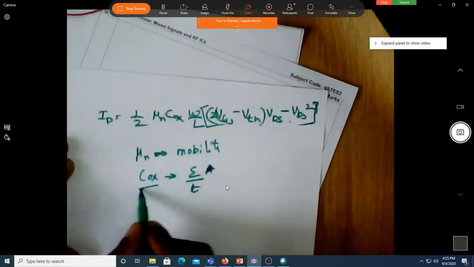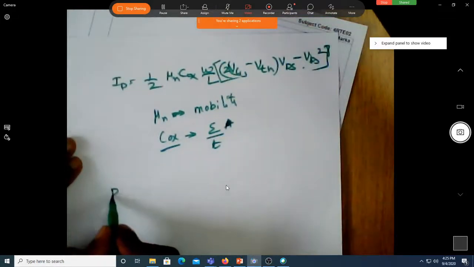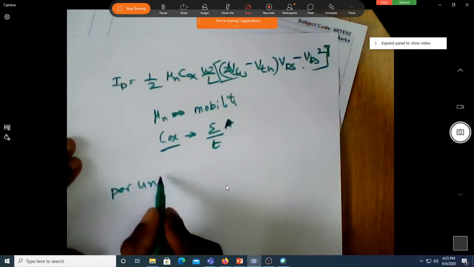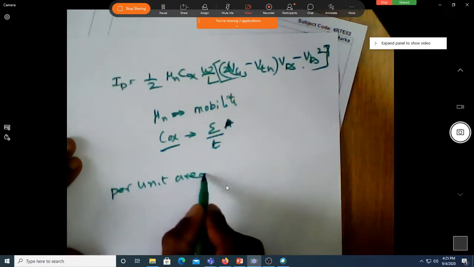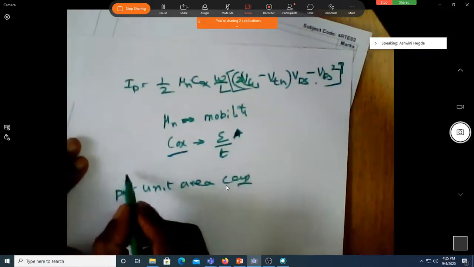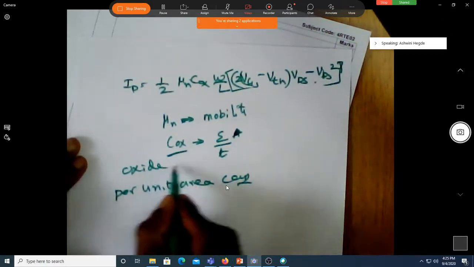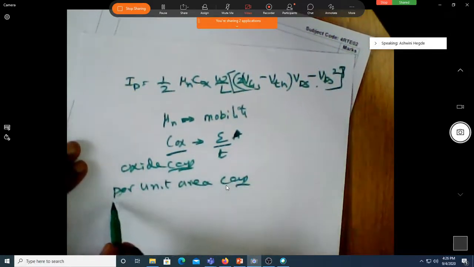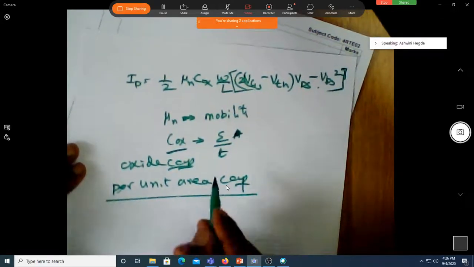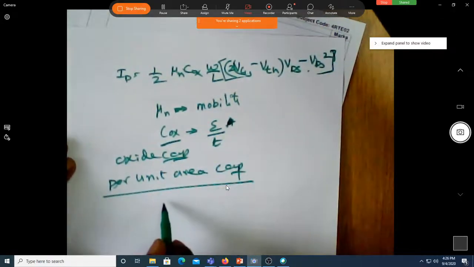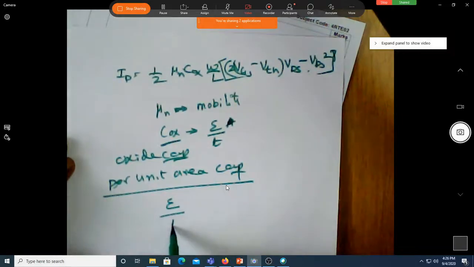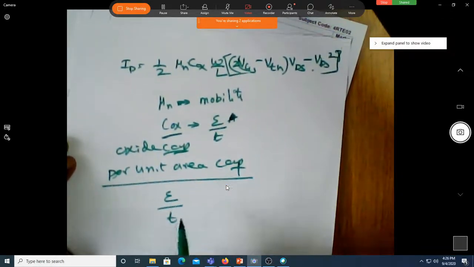Cox is called the per unit area capacitance. This is the oxide capacitance, which is per unit area capacitance. When I say per unit area capacitance, it is actually epsilon by T.